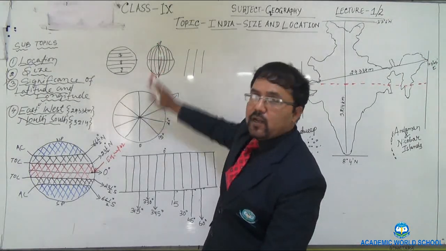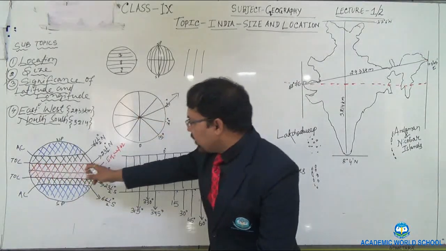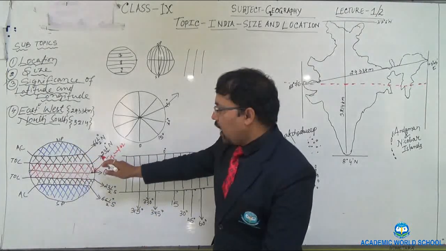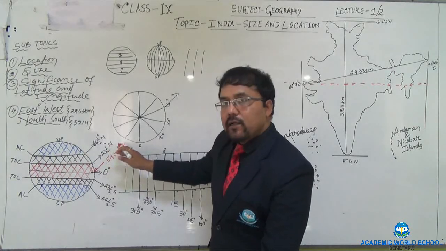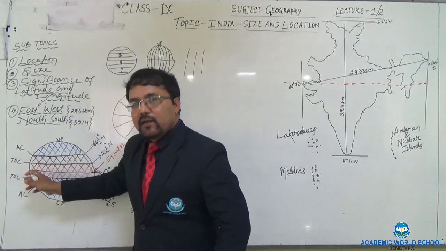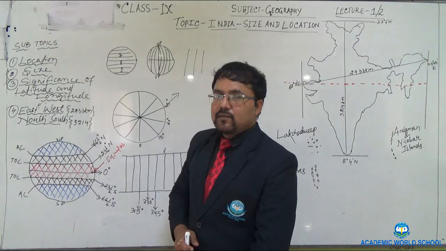This latitude is located in the northern hemisphere, so I am saying 23.5 degree north. This is the Tropic of Cancer, TOC.